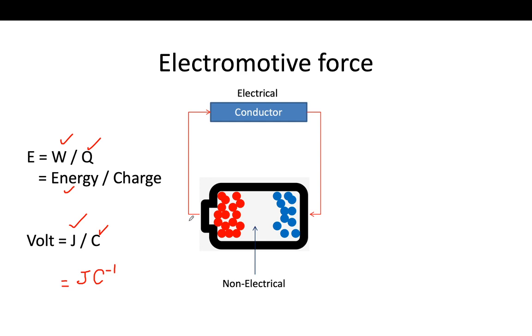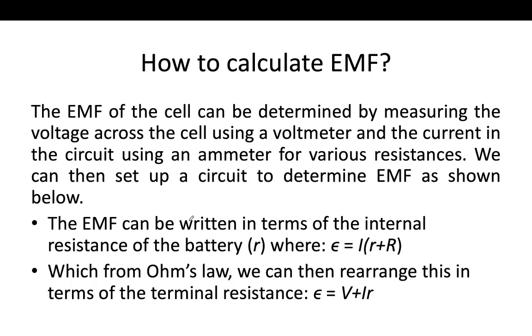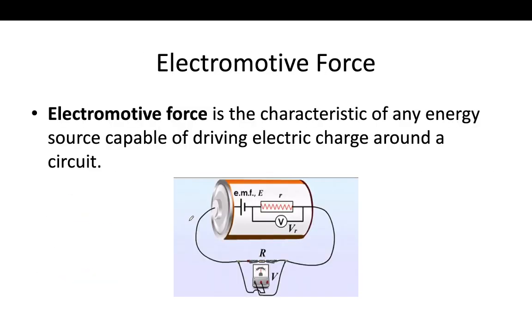Actually, electromotive force is the characteristic of any energy source capable of driving electric charge around the circuit, or you can also say that energy supplied to a unit charge by the cell.